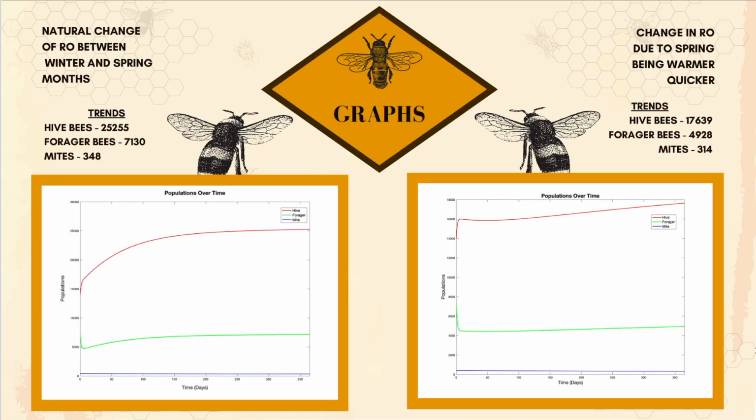Let's take a look at the graphs as they give us a result of our study. Here we can see the natural change of RO between winter and spring months, as well as the change in RO due to spring being warmer quicker.